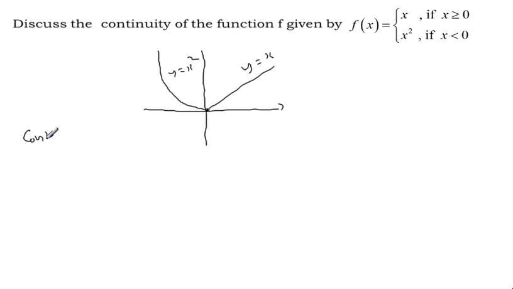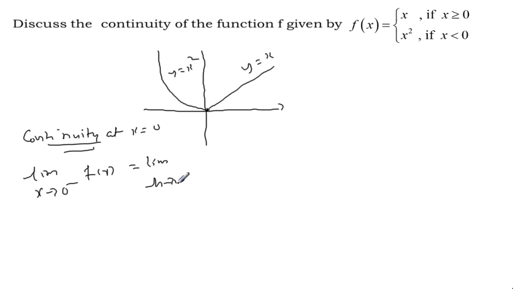So continuity at x equal to 0. First the left limit, limit x approaches 0 minus of f of x. 0 minus means x value less than 0. So limit h approaches 0, and f of x equal to x square, 0 minus h the whole square, is equal to limit h approaches 0 of h square. What is the limit? 0.